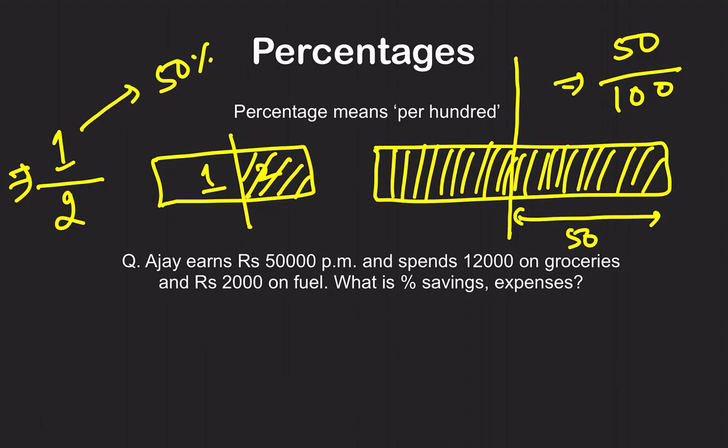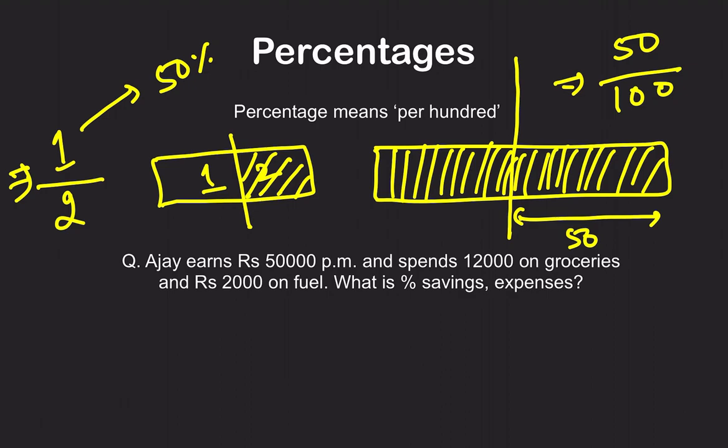We will learn about it later. But for now, understand that if a fraction is given to you, you just have to know, if there are a total of 100 pieces available, how many I have got. So that number is per 100, or percent.